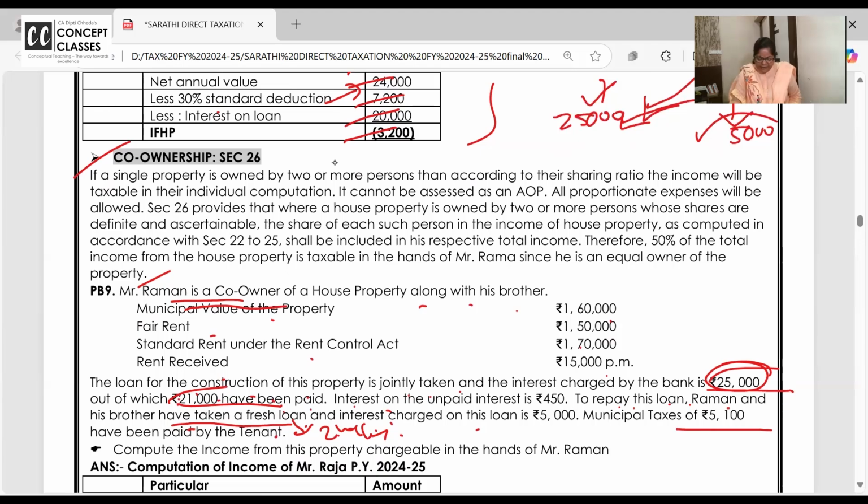And municipal tax is paid by the tenant. Shall we allow it? No. Municipal tax should be paid by the owner and not the tenant. And if they say the owner paid but only 50%, 50%, still the municipal tax you will not deduct.